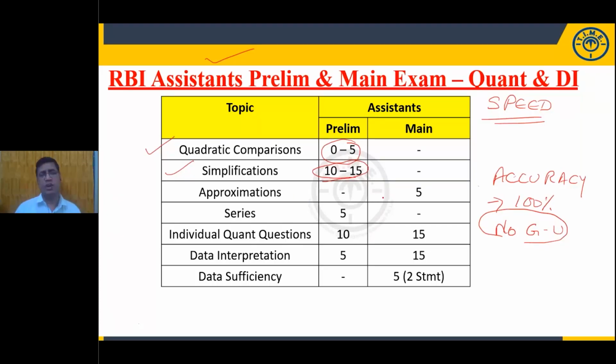Approximations: now, 5 questions we can expect in the mains examination. And series. There are 2 types of series: one is a missing series, the other is a wrong number series. In a missing series, a set of numbers will be given to you, and in that, one number is missing. You need to identify that number. It will follow some logical pattern; you need to identify that pattern and, based on it, find the missing number.